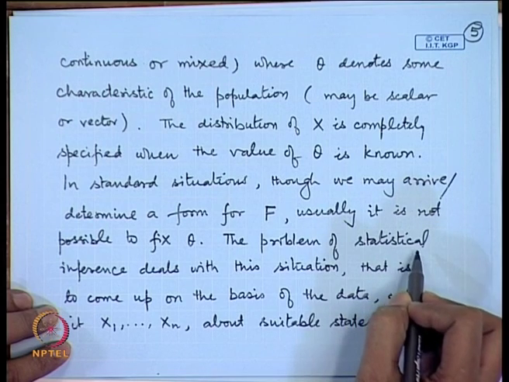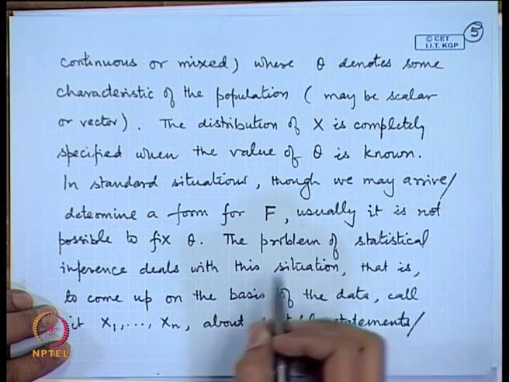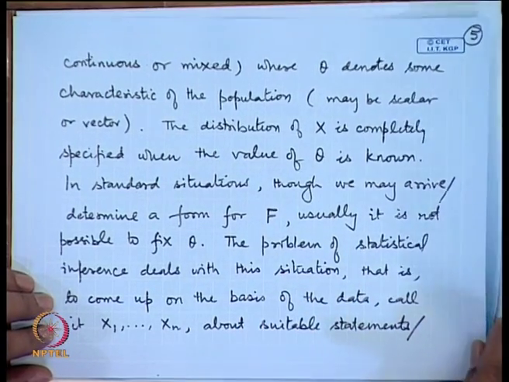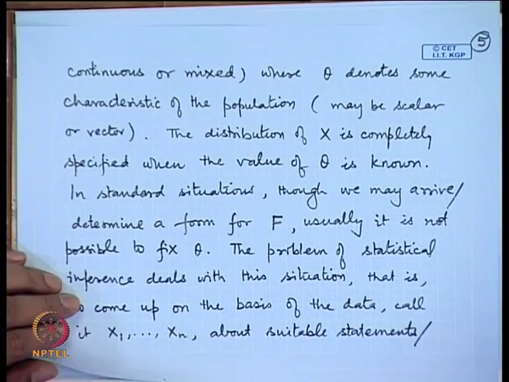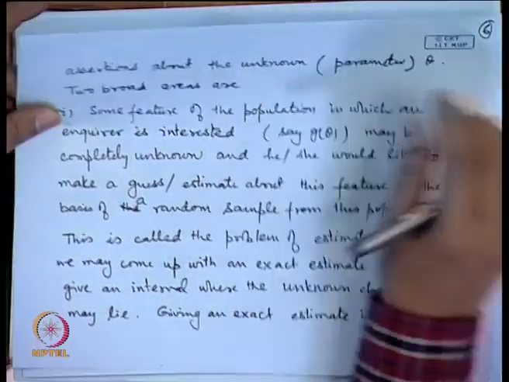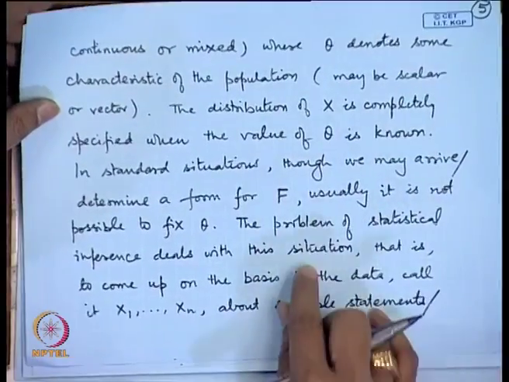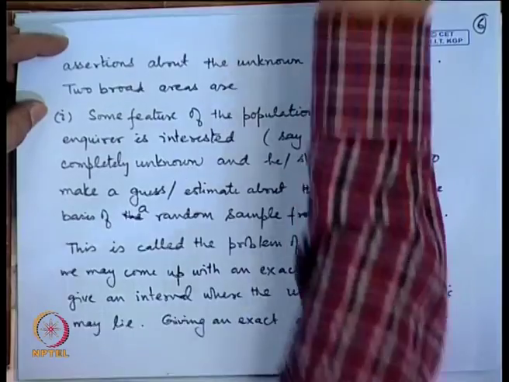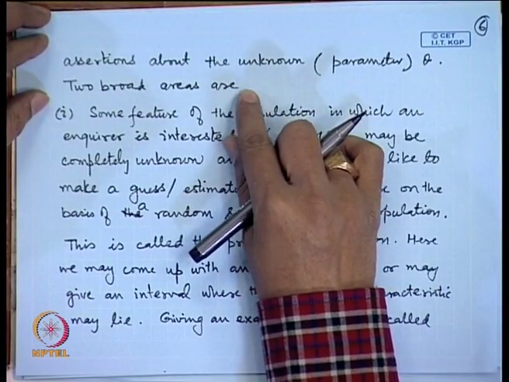So, the distribution is completely specified if the parameter is known, but in most practical situations it will not be known. So, the problem of statistical inference is to determine, on the basis of the given data, what would be the value of this unknown parameter. It is not necessarily that we just tell the value. So, the general problem of statistical inference is to make suitable statements or assertions about the unknown parameter of the population.